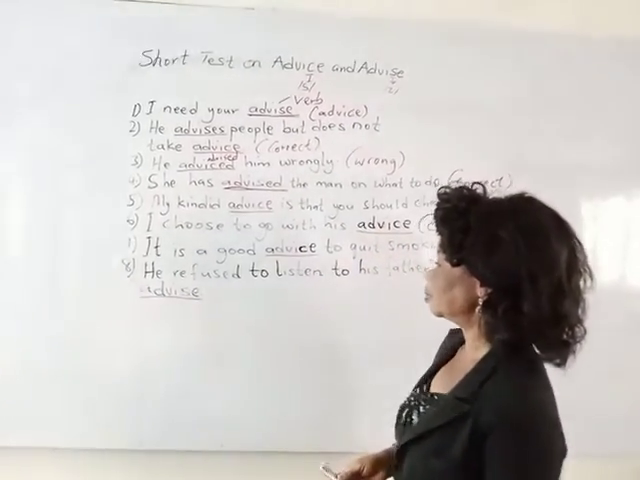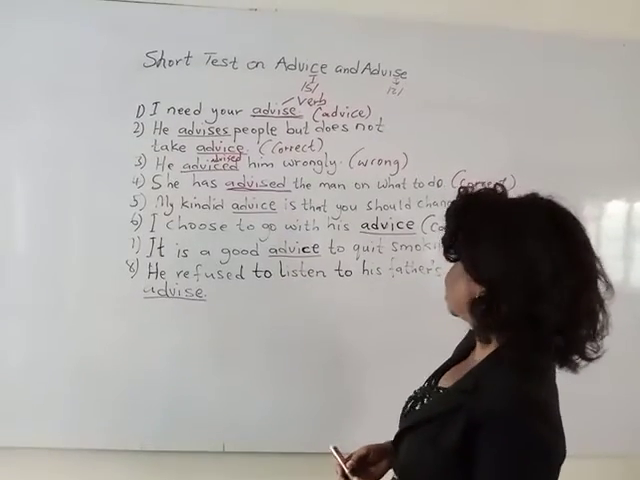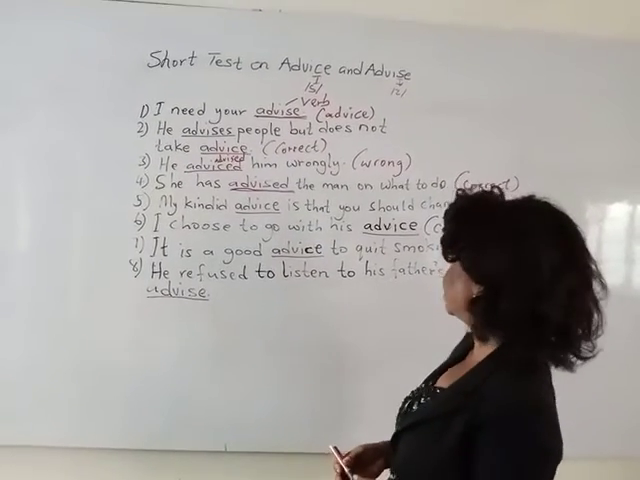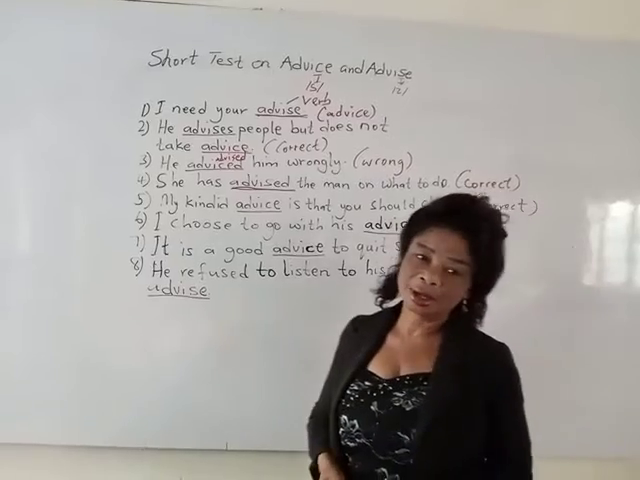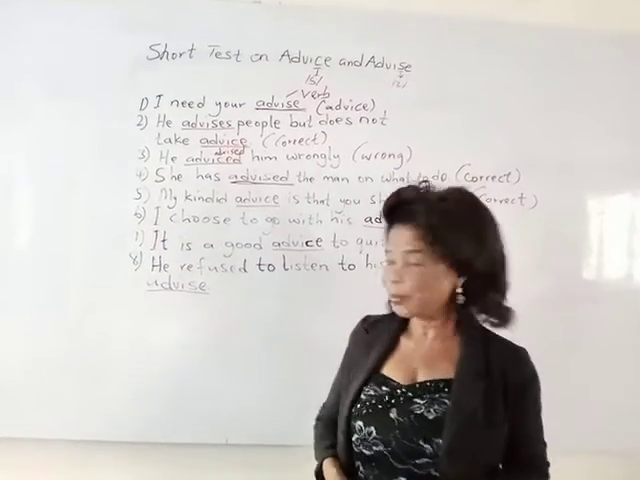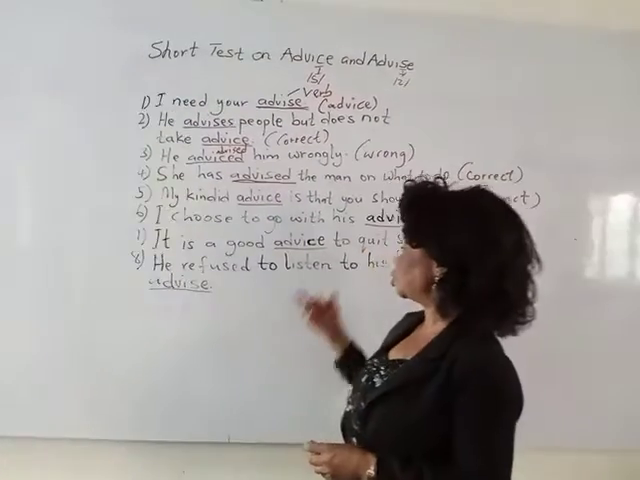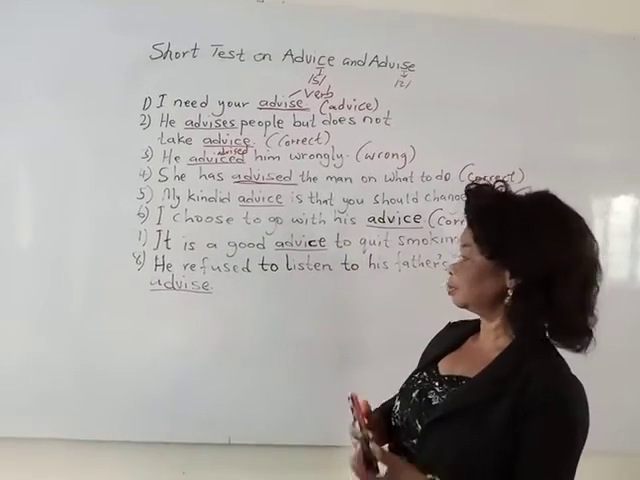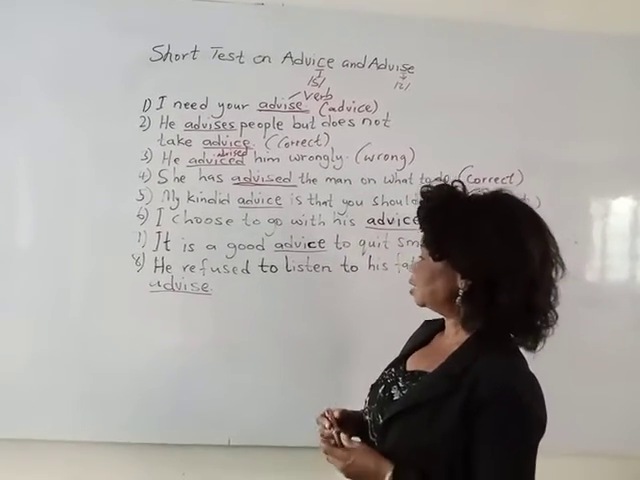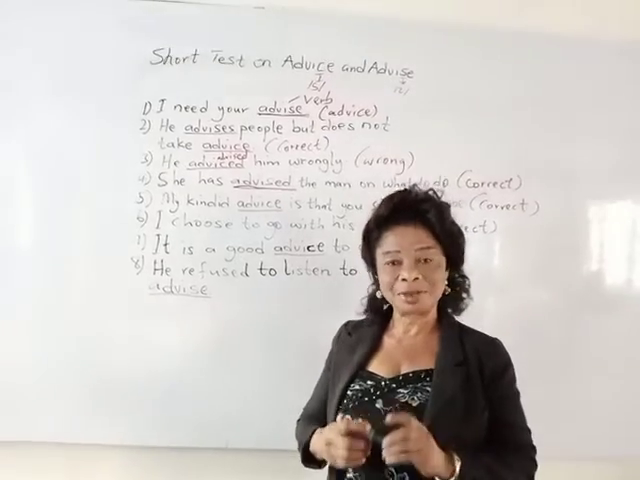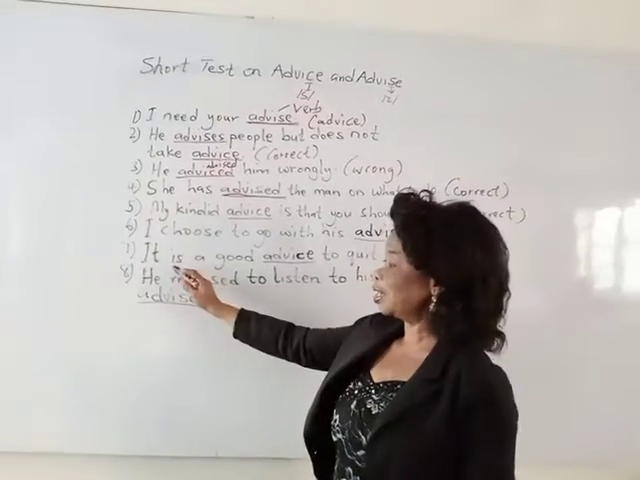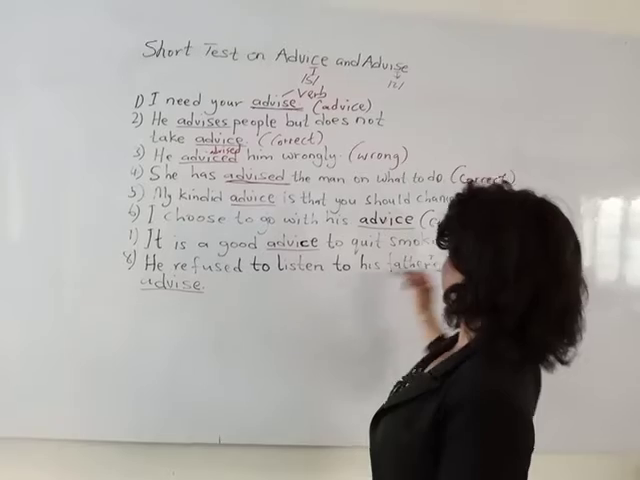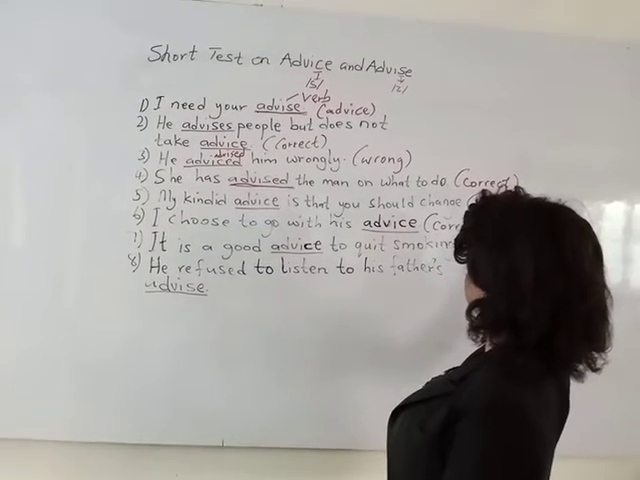Then the next one, it is a good advice to quit smoking. What do you think is the possible answer? Are we supposed to use the noun or the verb? Here, advice is used as a noun, and it is very correct because we already have our verb, is. So this one also is a correct sentence.